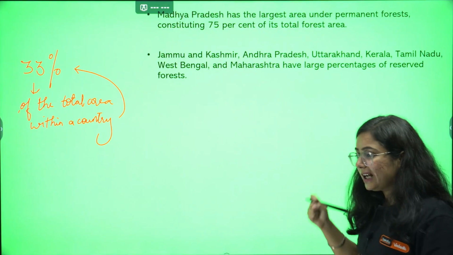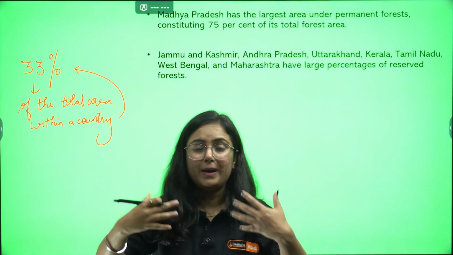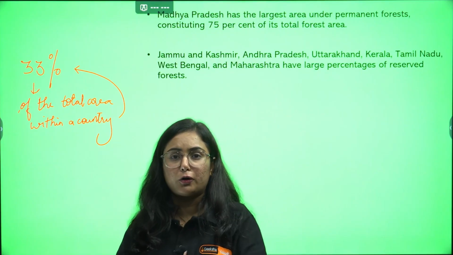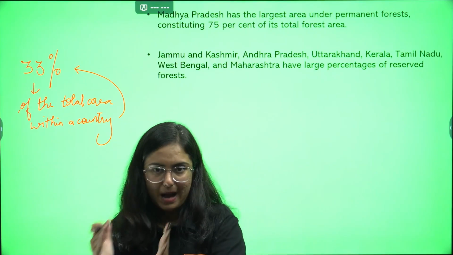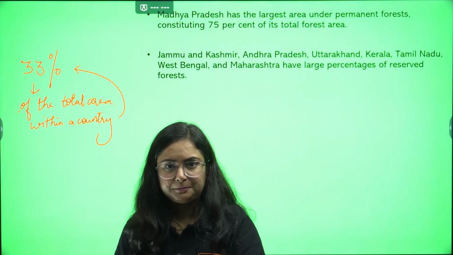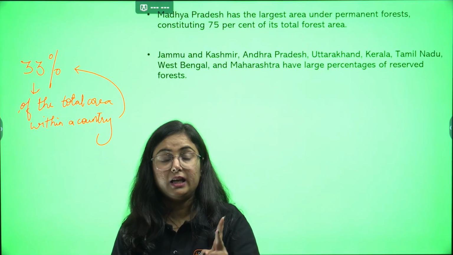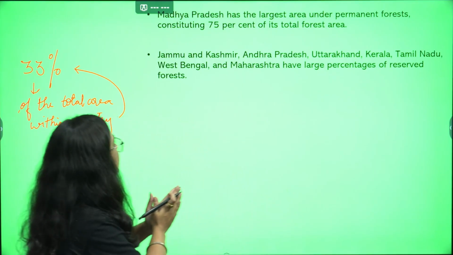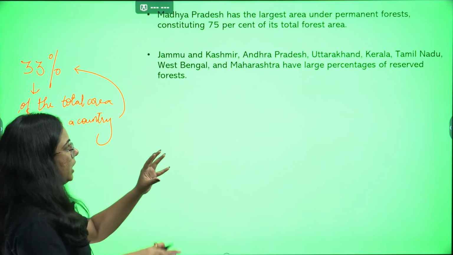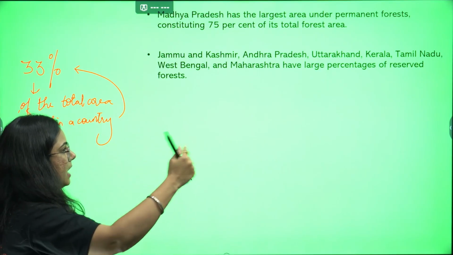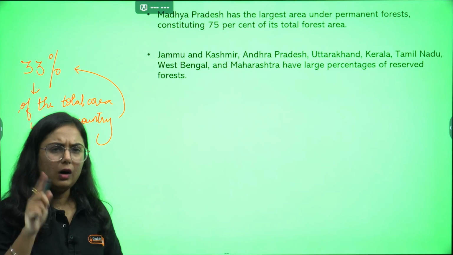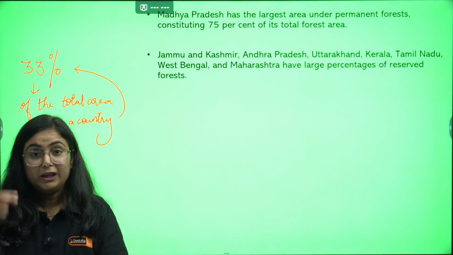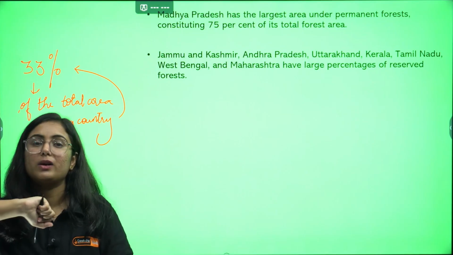Look, I know that it's very difficult to learn so many states in a single time, but what we can do when we are reading geography is either keep a map alongside and mark it right away, or you can do the second thing, just imagine the map in your mind. Like when we are reading this: Jammu Kashmir, Andhra Pradesh, Uttarakhand, Kerala, Tamil Nadu. All these have reserve forests. So remember it likewise. When you visualize things, then you can remember them.